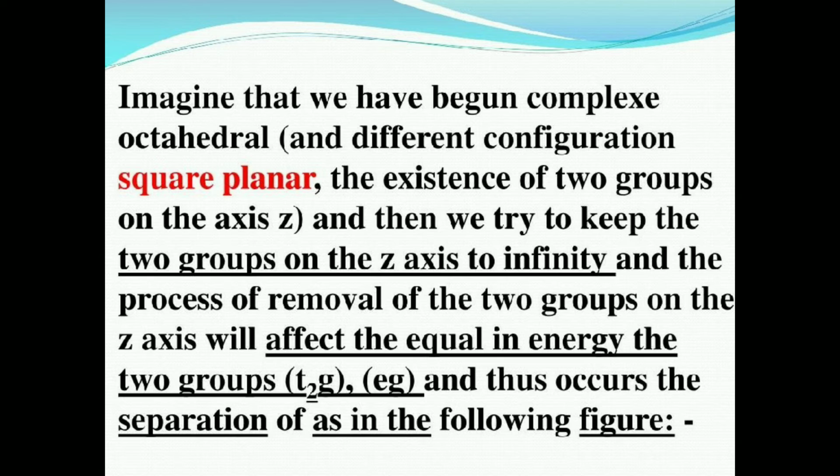Imagine that we begin with an octahedral complex and arrive at a different configuration, square planar. There are two ligands on the z axis, and we try to move the two ligands on the z axis to infinity. The removal of the two ligands on the z axis will affect the energy of the t2g and eg sets, and thus occurs the separation shown in the following figure.